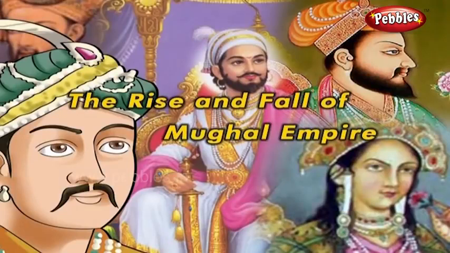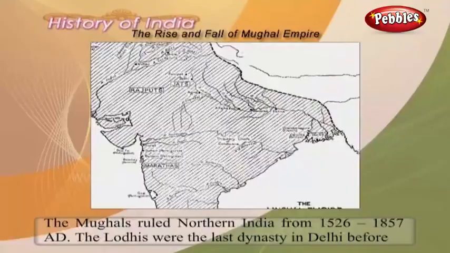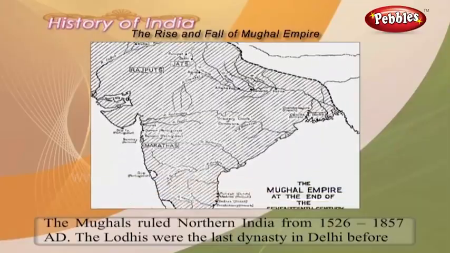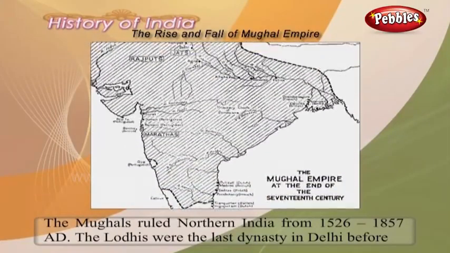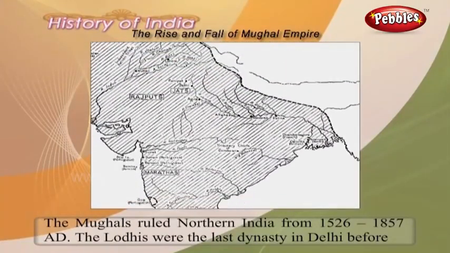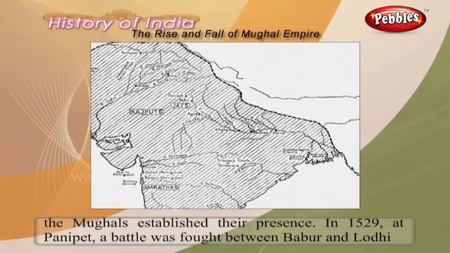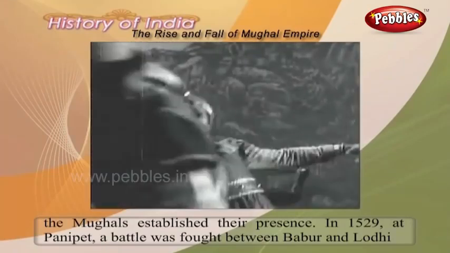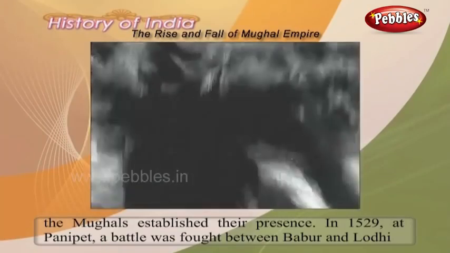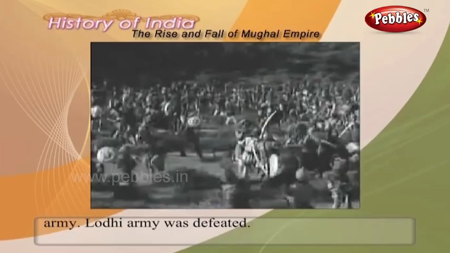The rise and fall of the Mughal Empire. The Mughals ruled northern India from 1526 to 1857 AD. The Lodhis were the last dynasty in Delhi before the Mughals established their presence. In 1529, at Panipat, a battle was fought between Babur and Lodhi army.